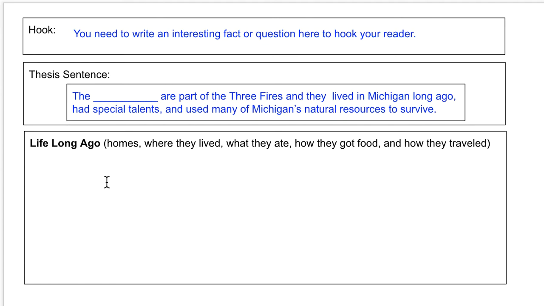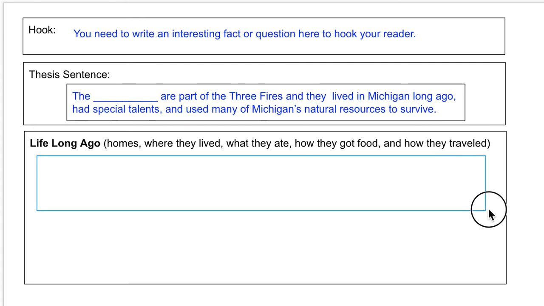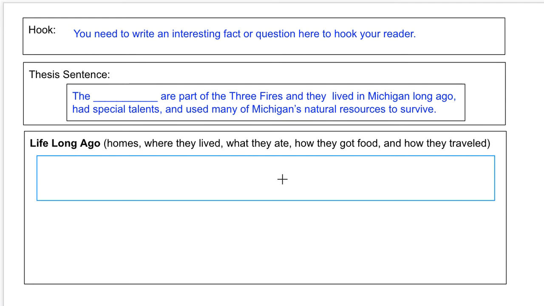So things that you could talk about for life long ago might be the homes they lived in, where they lived, the food that they ate, how they got their food, unless that was a special talent, and then how they traveled. So we're going to start a main idea together, and then you are going to finish that paragraph all on your own based on your notes.